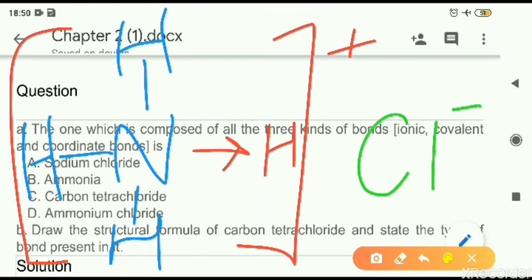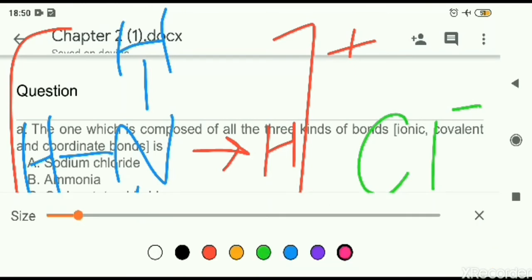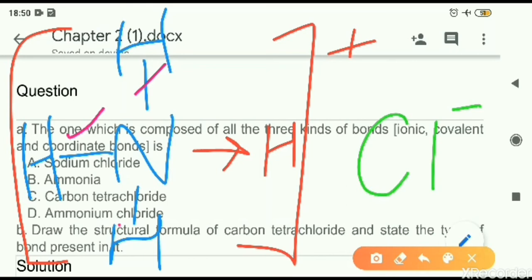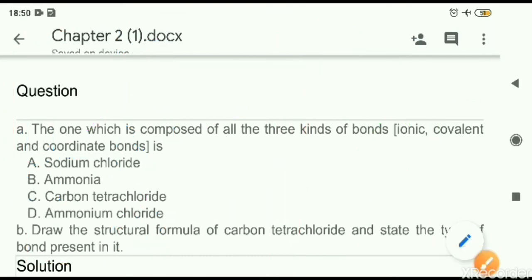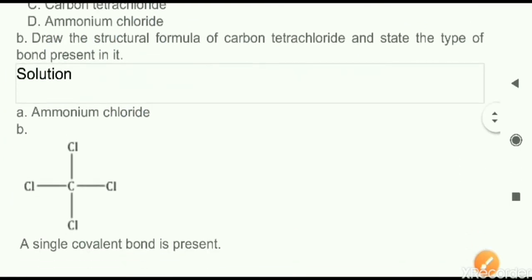So now what we can say is we are having three types of bonding. These are the covalent bonds, one is the coordinate bond, and between this positive and negative charge we will have ionic bond formation. So ammonium chloride is having all kinds of bonding. Next, now we'll move to the second part.